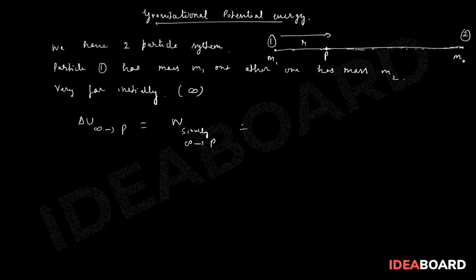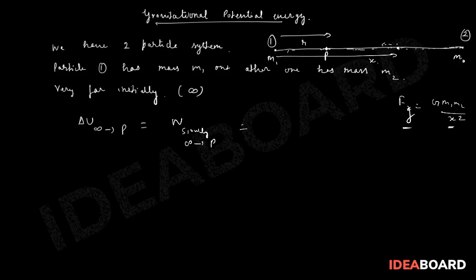About this work done, we are assuming that at any instant the particle is at some distance x away. So we can write the gravitational force Fg at that moment as G m1 m2 upon x square. The problem here is that this force is variable, because x is changing.